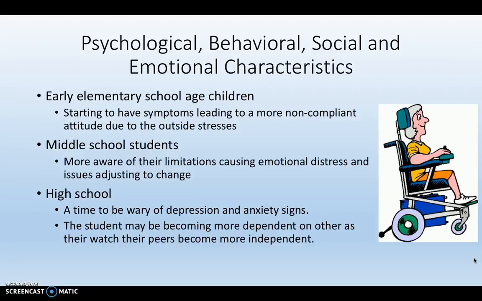Psychological and behavioral, social, and emotional characteristics onset typically in early elementary school. The child is starting to have symptoms leading to more non-compliant attitudes due to outside stresses. In middle school, the student becomes more aware of their limitations, causing emotional distress and issues adjusting to change. In high school, it's very important for the parent and teacher to be wary of depression and anxiety signs in the student. The student is becoming more dependent on others as they watch their peers become more independent.